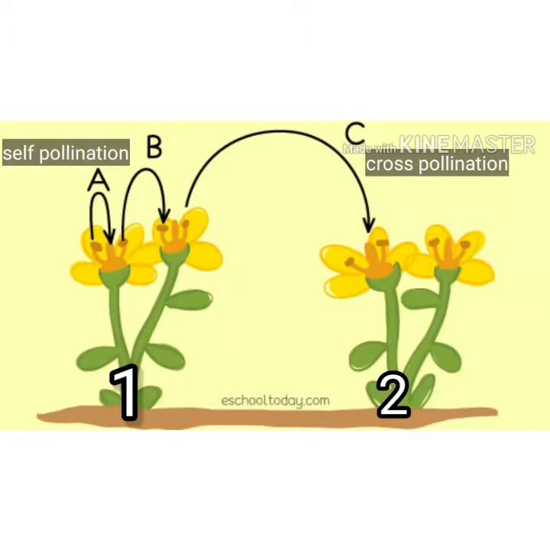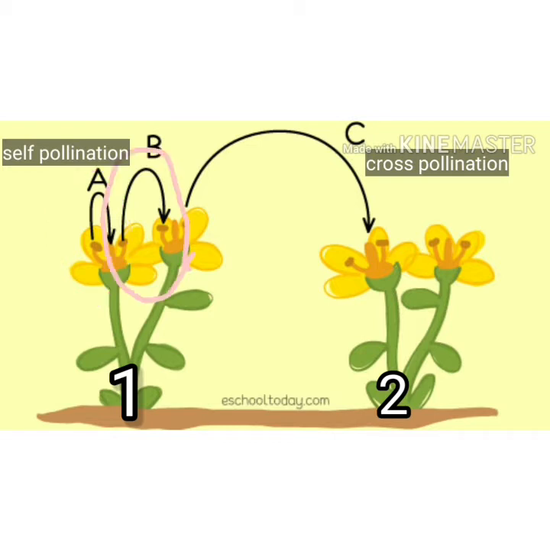Let's understand self-pollination and cross-pollination through this diagram. Look at part 1 of this diagram. From flower A, pollen grains transfer to the stigma of flower A, the same flower.